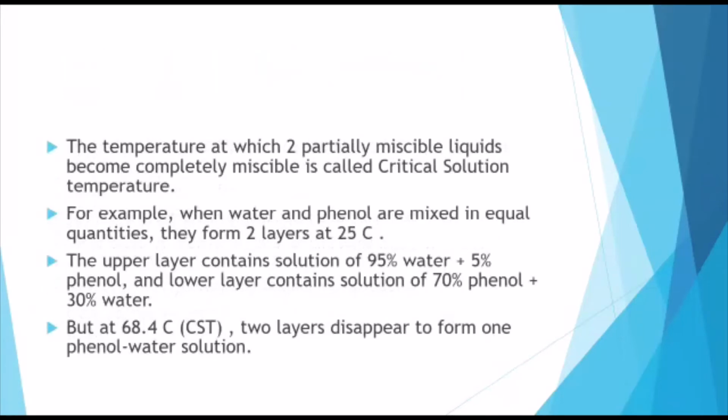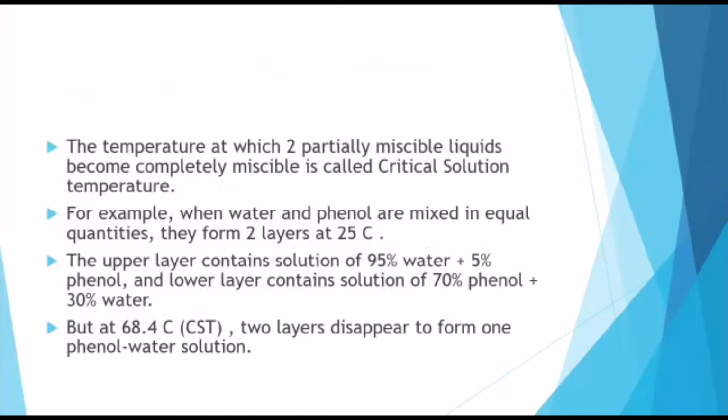Now, the temperature at which two partially miscible liquids become completely miscible is called the critical solution temperature, or simply CST. For example, when water and phenol are mixed in equal quantities, they form two layers at 25 degrees. As water and phenol are partially miscible in each other, at 25 degrees centigrade they form two separate layers.